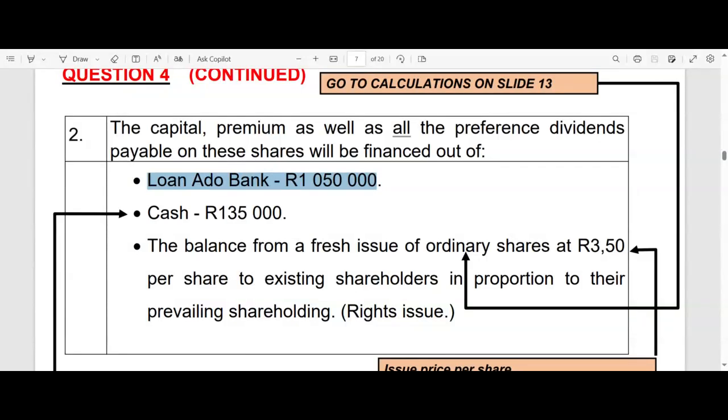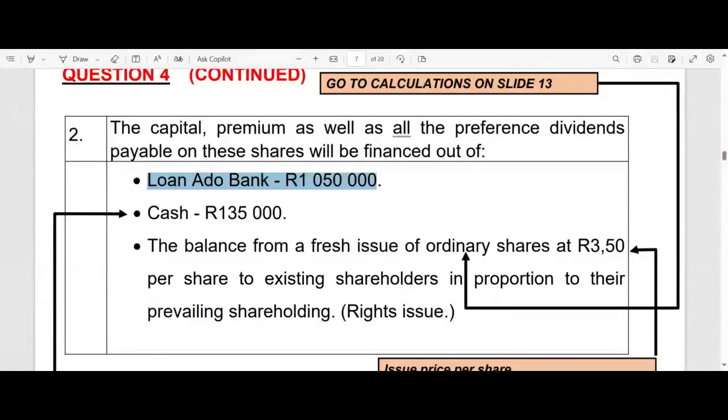So what they are saying is that 135,000 rands of our cash resources we can use for this redemption without it affecting our liquidity or our solvency. And then if that isn't sufficient to be able to do the redemption, then the balance, whatever we still need, will be obtained from a fresh issue of ordinary shares.